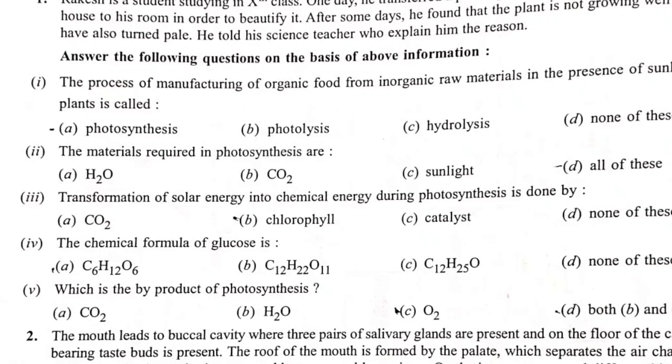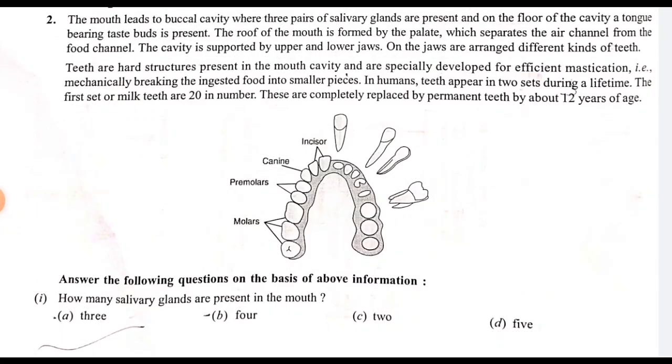Which is the byproduct of photosynthesis? Again I repeat the question. Which is the byproduct of photosynthesis? Carbon dioxide, option A, water, option B, option C oxygen, and option D both B and C. So the correct option is C, because the byproduct of photosynthesis is oxygen. Coming to the second question.